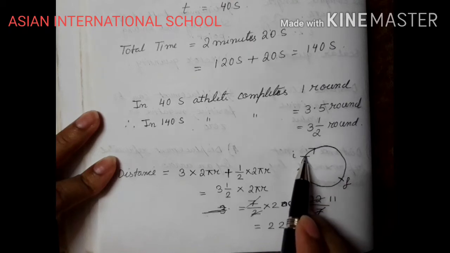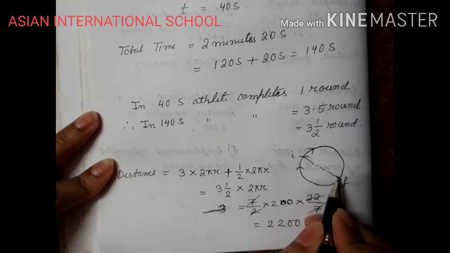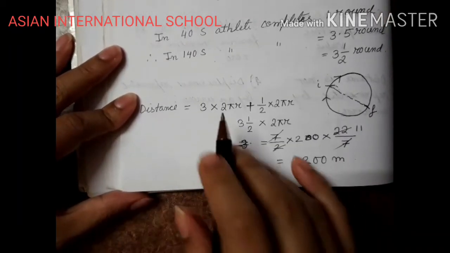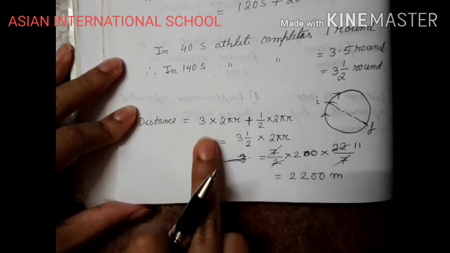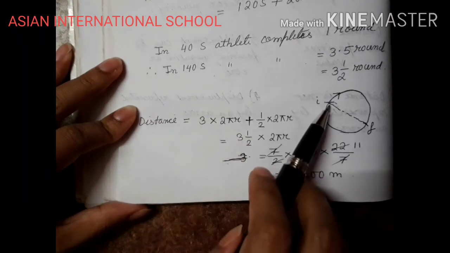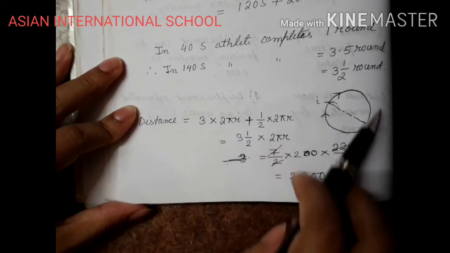Okay, so we need to find out the displacement only for this half movement, right? Okay, so how much is the distance covered? See, 3.5 rounds. So initially 3 times the full circumference has been covered, 1 time, 2 times, and then 3 times.